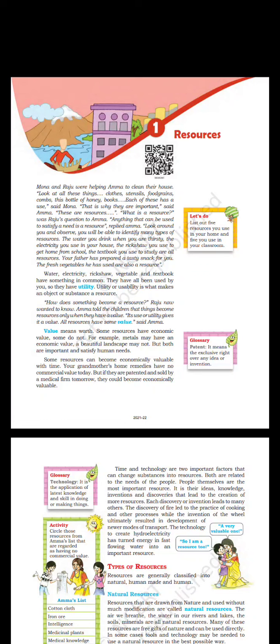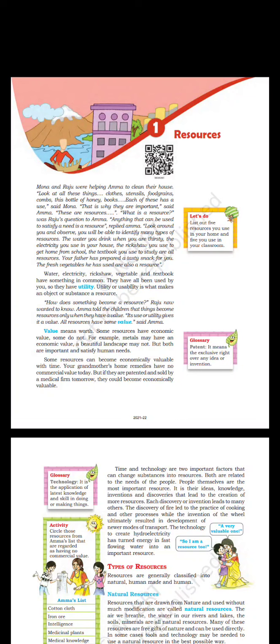Textbook in Geography for Class 8, Social Science, Resources and Development. Chapter 1, Resources. Let's do. List out 5 resources you use in your home and 5 you use in your classroom. Glossary. Patent. It means the exclusive right over any idea or invention.